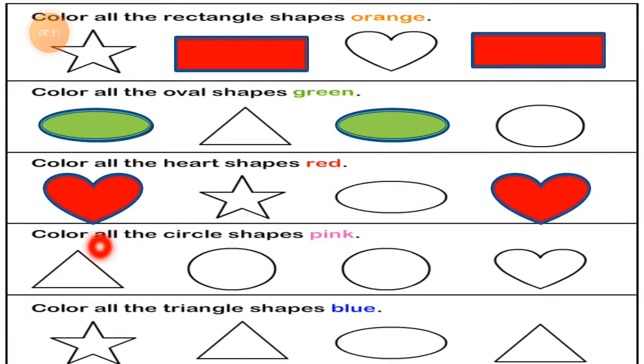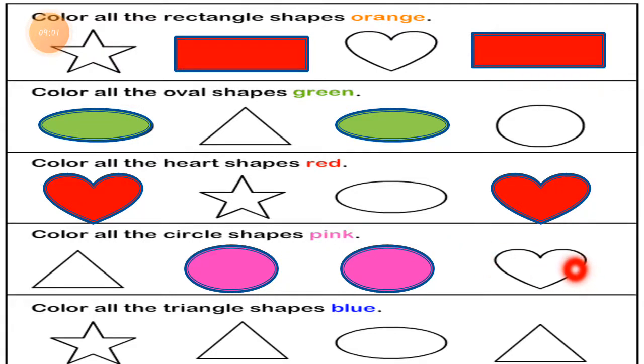Next one, color all the circle shapes pink. So whenever we find a circle shape, we have to color it pink. Here is a triangle shape. We are not coloring it. This is a circle. Yes, it is. Let's color it pink. Next one, it is a circle. Yes, let's color it. Next shape, it's a heart shape. We will not color it.